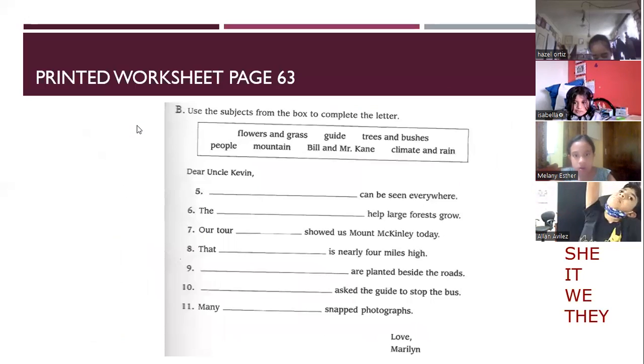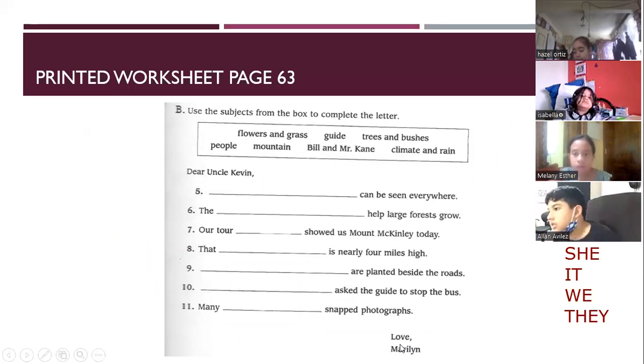Second part of this worksheet. Use the subjects from the box to complete the letter, the letter I sent you. Because at the end, the signature says, love, Marilyn. Okay?